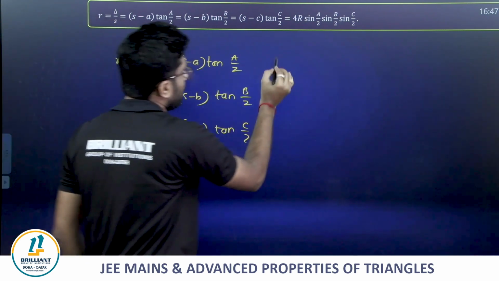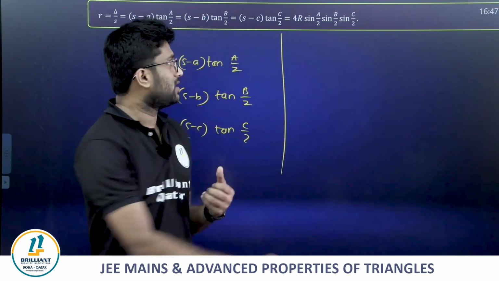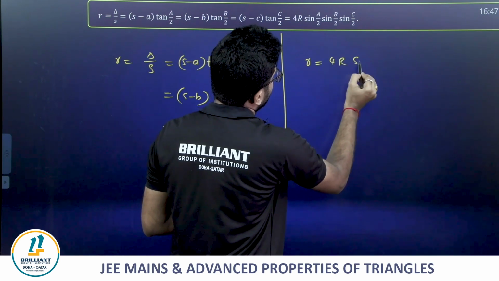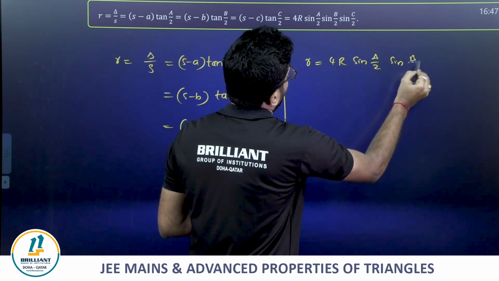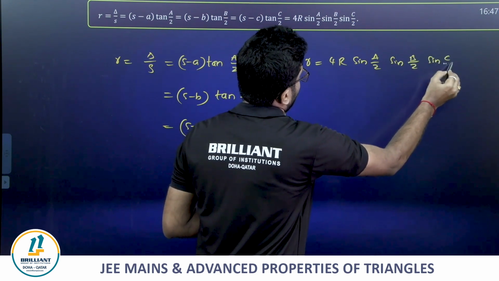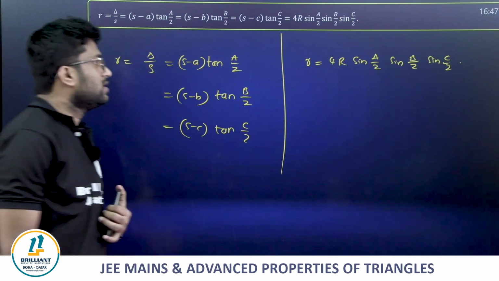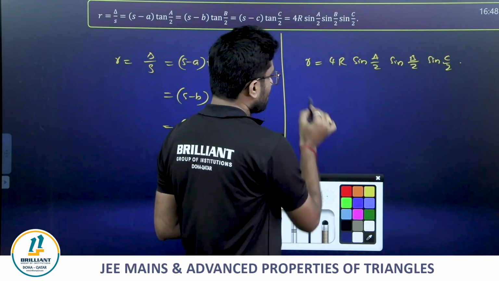And the most important relation that we have between the inradius r and the circumradius R is r is equal to 4R times sin A by 2, sin B by 2 and sin C by 2. Imagine, friends, the triangle is an equilateral triangle.